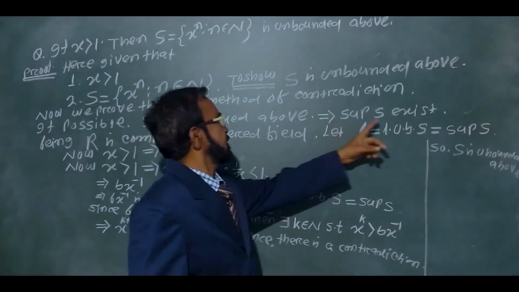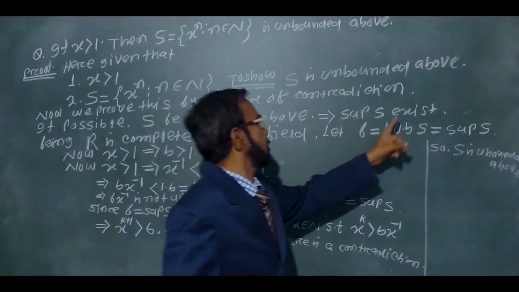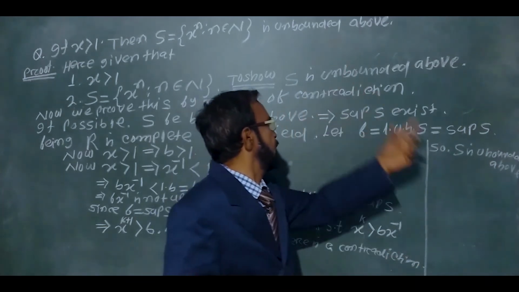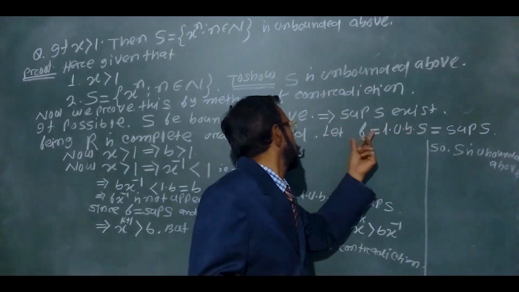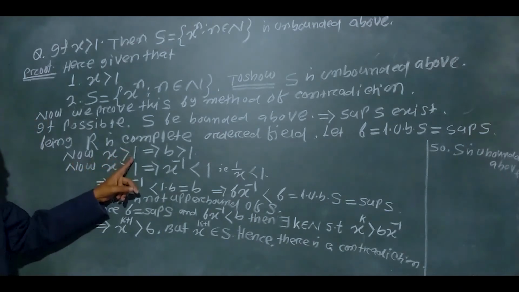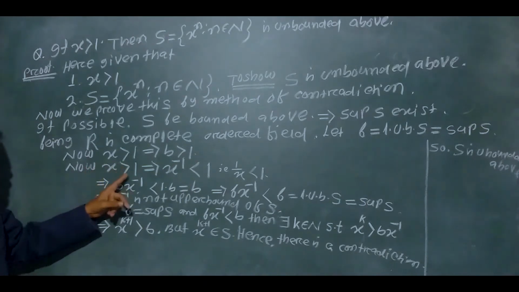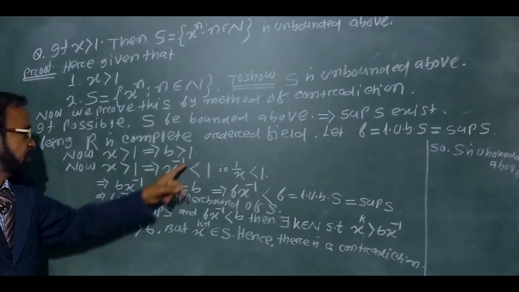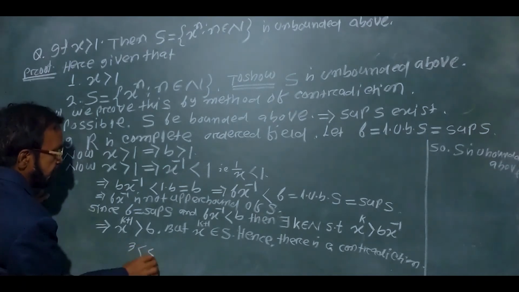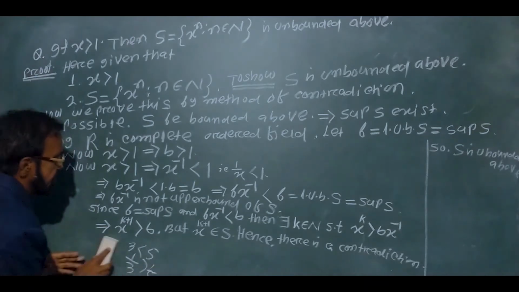Since the supremum of S exists, suppose it is equal to B. B is the least upper bound of S, that is, the supremum of S. That means every element of S is less than or equal to B. It is given that x greater than 1, which implies B is also greater than 1. Now x greater than 1 implies x inverse is less than 1. For example, 3 less than 5 gives 1 by 3 greater than 1 by 5; the reciprocal changes the sign.